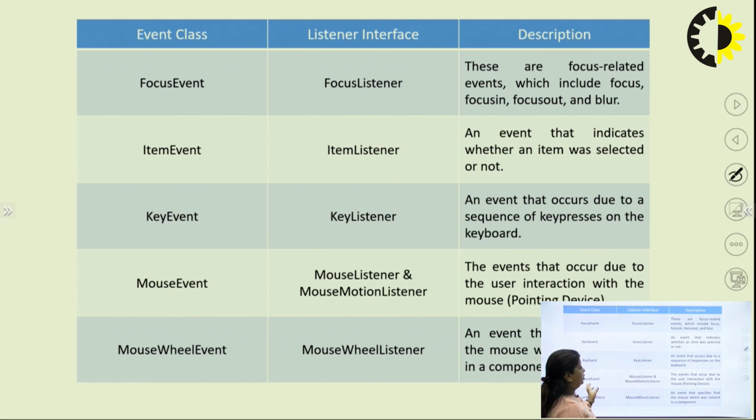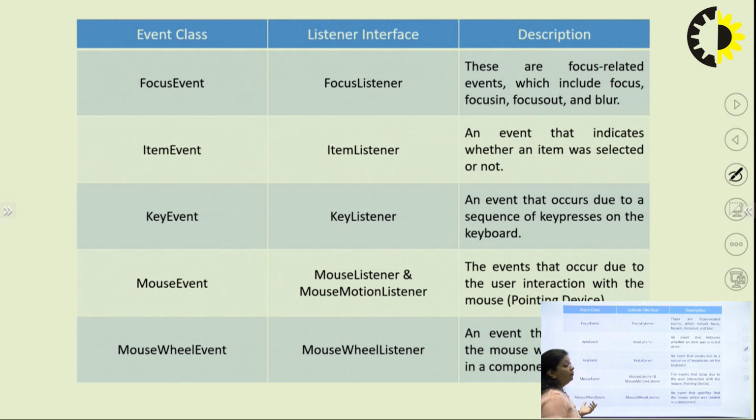Next we have mouse event, and we have two interfaces in this, the mouse listener interface and the mouse motion listener interface. We can use either of these, and these are basically used to handle the events that occur due to user interaction with the mouse. Whenever a mouse is clicked or released, all the events generated due to clicking or use of the mouse will be handled by the mouse listener interface or mouse motion listener interface.